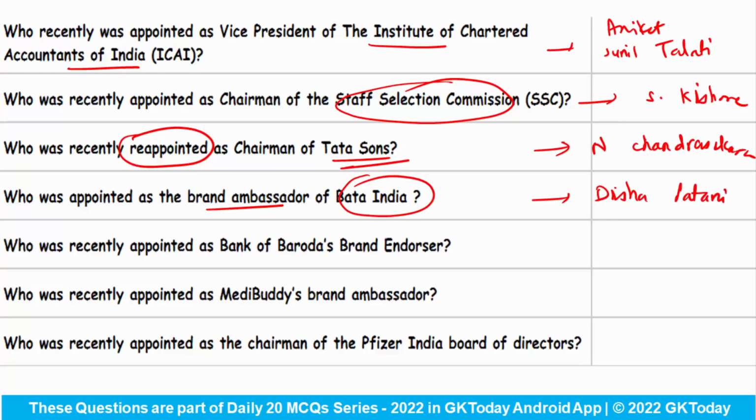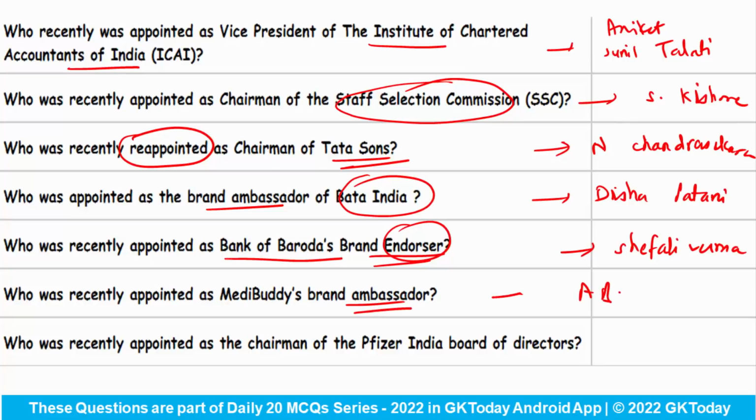Who was recently appointed as the Bank of Baroda's brand endorser? Not ambassador, endorser. Answer is Shefali Verma. Who was recently appointed as MediBuddy's brand ambassador? Mr. Amitabh Bachchan. Who was recently appointed as Chairman of Pfizer India Board of Directors? Answer is Mr. Pradeep Shah.